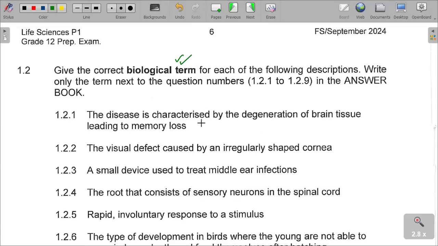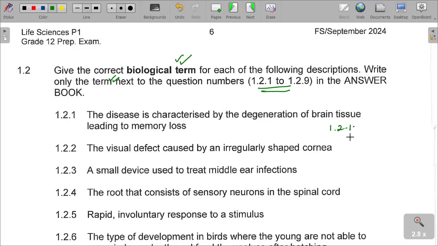As you can see, follow the instructions: write only the term next to the question number. For example, I can say question 1.2.1, what is the answer? I'm just illustrating for the sake of making you understand what I'm saying.